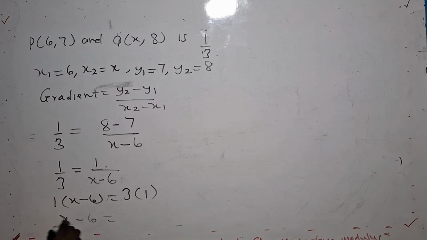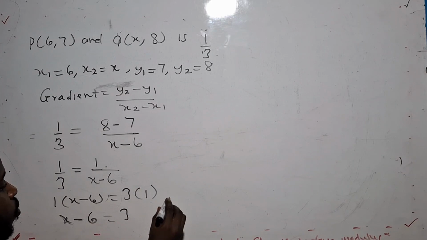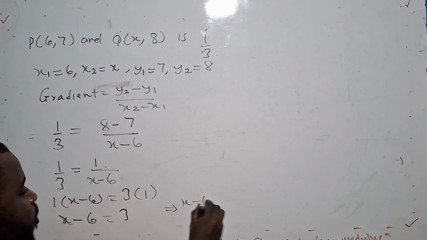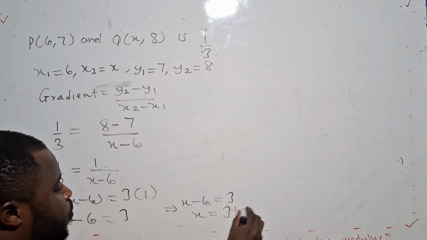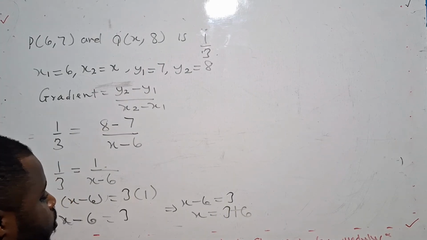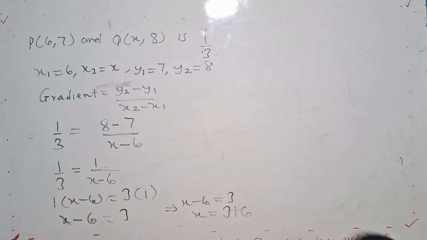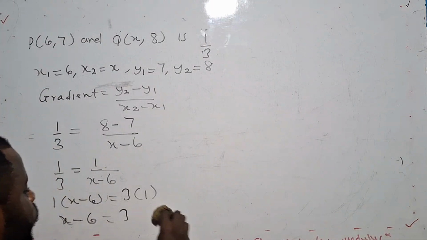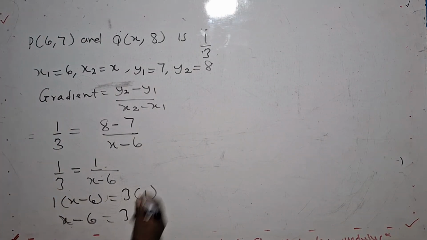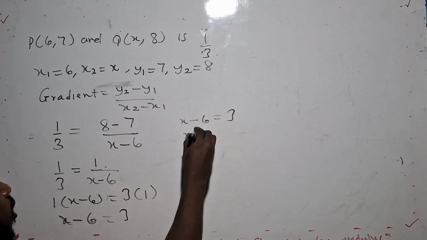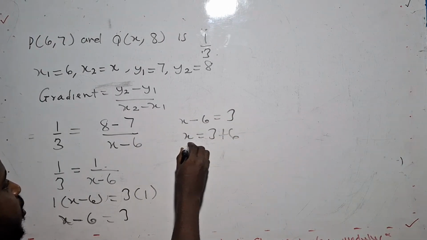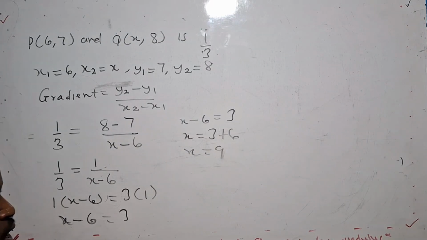So x minus 6 is equal to 3. So x will be equal to 3 plus 6. So x will be equal to 9.